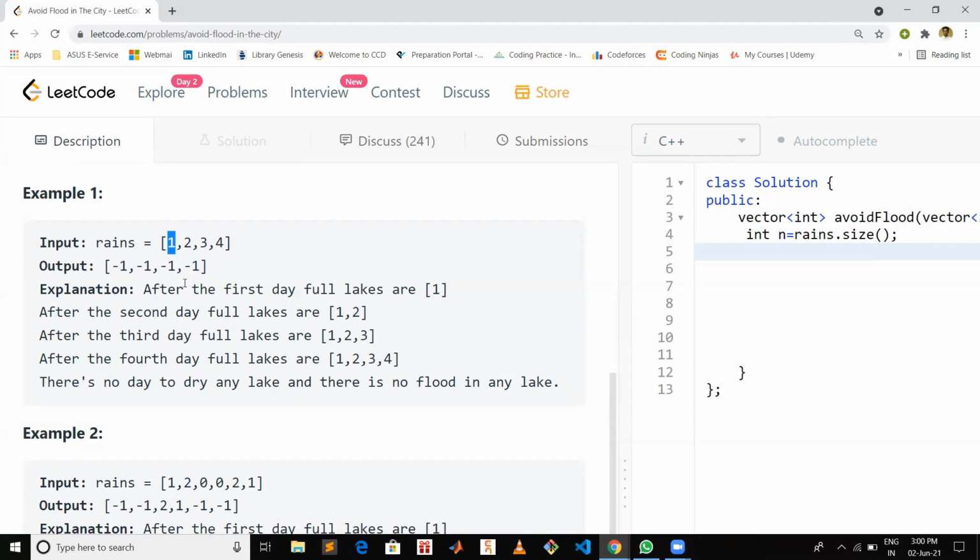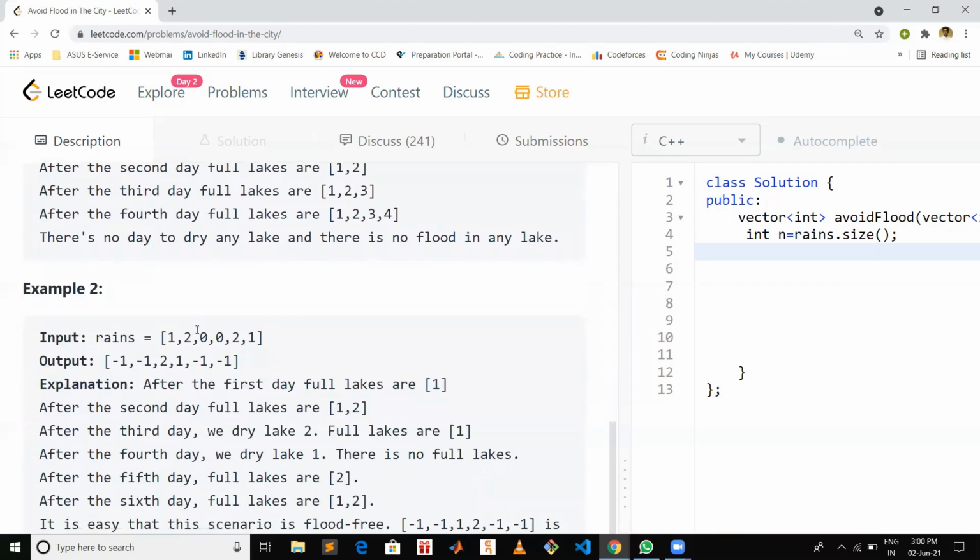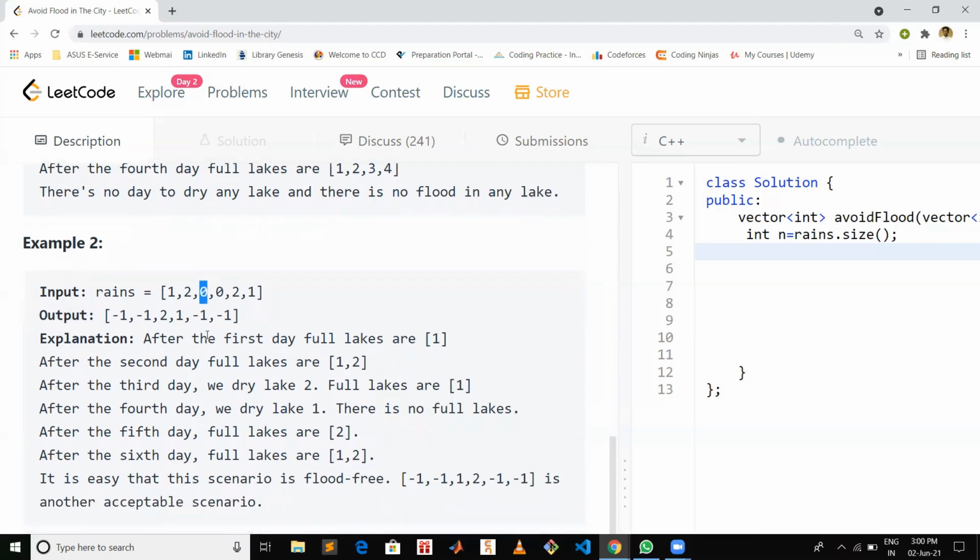So if it's non-zero, you should put -1 at that place on that day in your answer array. If it's 0, you have to dry one lake on that day. Now you can choose to dry an empty lake or you can choose to dry a lake which is full.